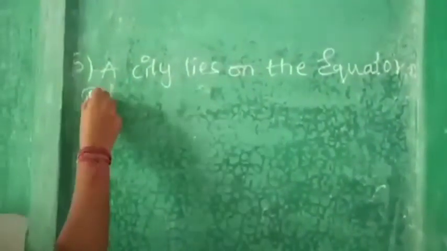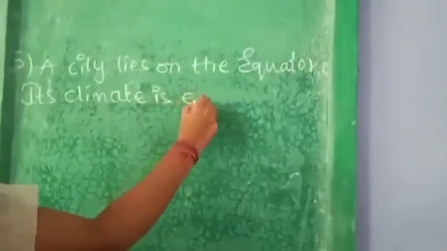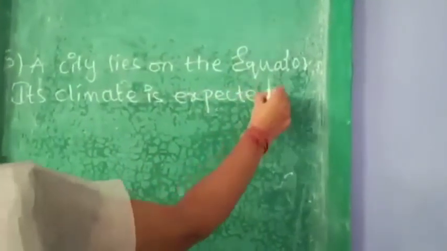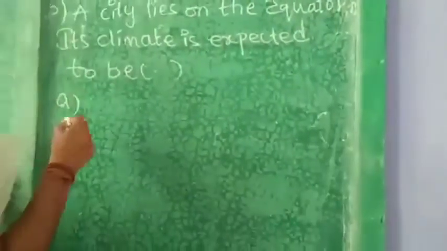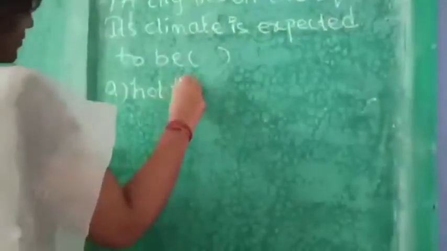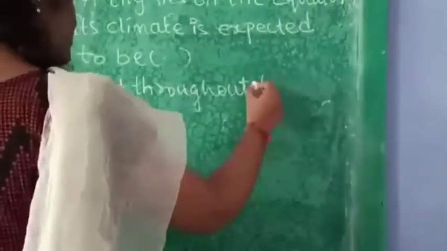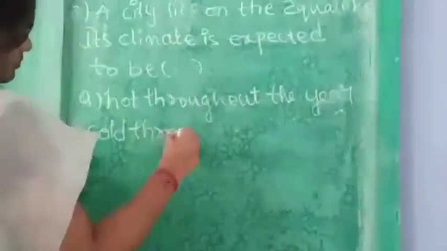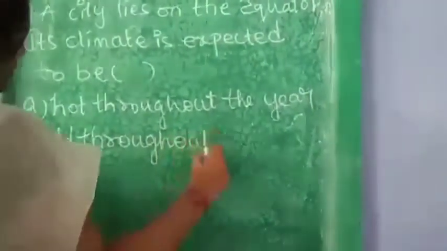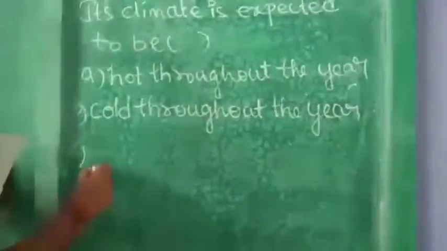Its climate is expected to be cold throughout the year. Hot in summer and cold in winters.